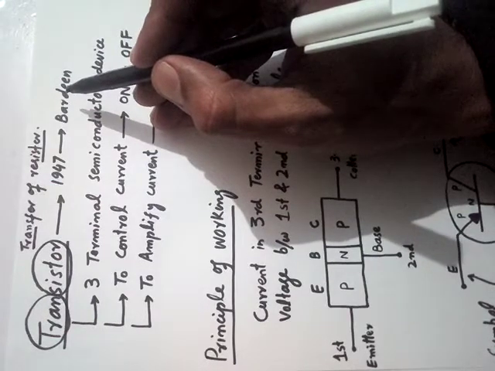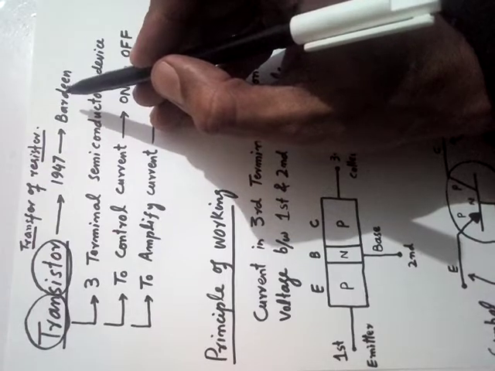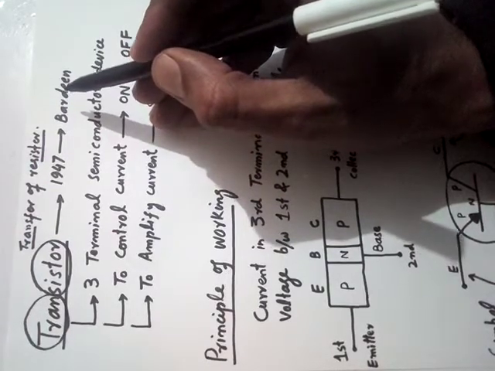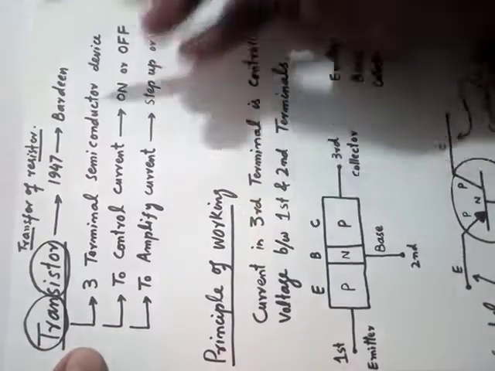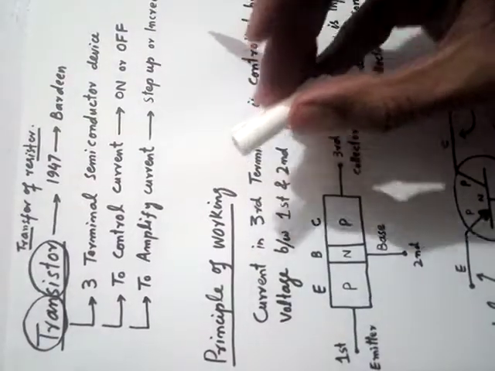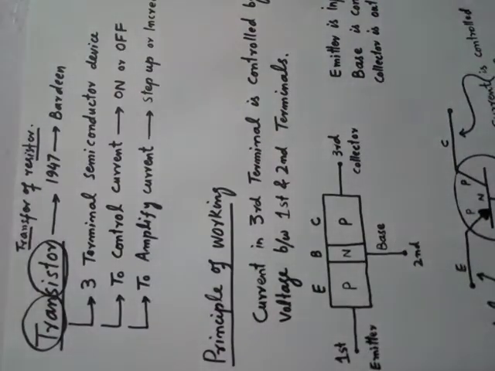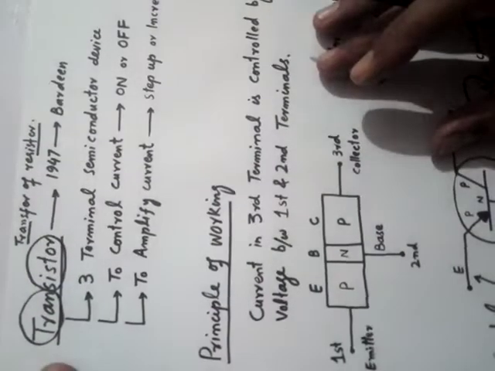When the transistor came into the market, this revolutionized electronics. Now today, if you have a computer or laptop or your mobile phone, this is due to the transistor, because the transistor is considered to be the backbone of electronics.